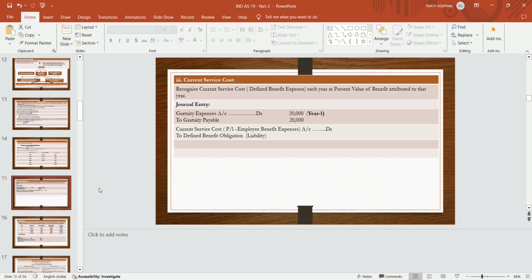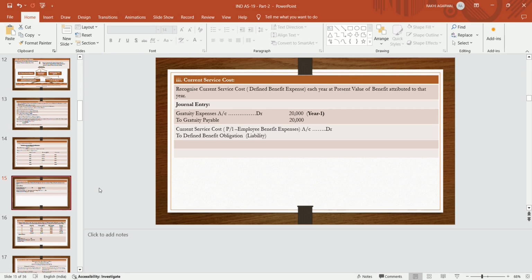Means in this case the current service cost is the gratuity expenses account debit by 20,000 in year 1 to gratuity payable, that is defined benefit obligation account debit to defined benefit payable. Means gratuity expenses की जगह आप current service cost दोगे जो कि PL में जाएगा employee benefit expenses के अंडर में, और gratuity payable की जगह आप defined benefit obligation दोगे जो कि जाएगा liability के अंदर.